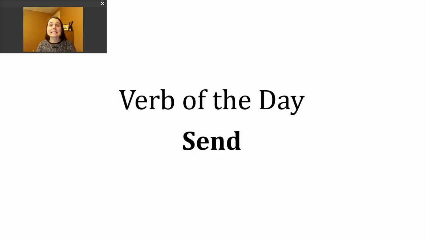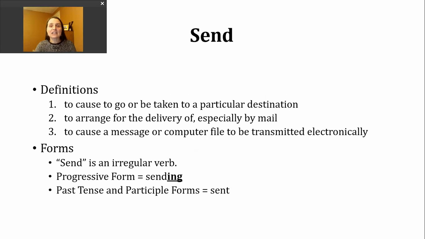Today's verb is send. Let's take a look at some of the definitions or ways that we can use this verb. The first way you might hear the verb send used is to mean to cause to go or be taken to a particular destination. When I was in elementary school, it was sort of a fear that the teacher might send you to the principal's office, right? So this would cause someone to go where they would usually be disciplined or they receive some type of punishment.